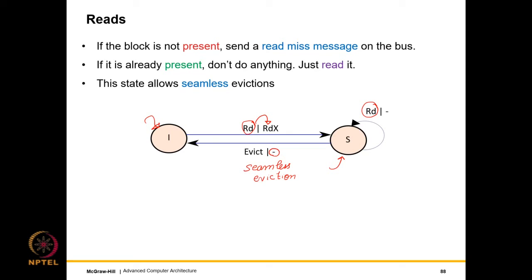So this for us is a simple state diagram. So what is this again? If I don't have the block, I send a read miss message on the bus, and then I hope that somebody will respond. And if no one responds, of course, within a certain maximum time frame, I read it from the lower level, and then I transition to the shared state. In the shared state, I can keep on reading as well as I can seamlessly evict, and the seamless eviction will become a big deal later.